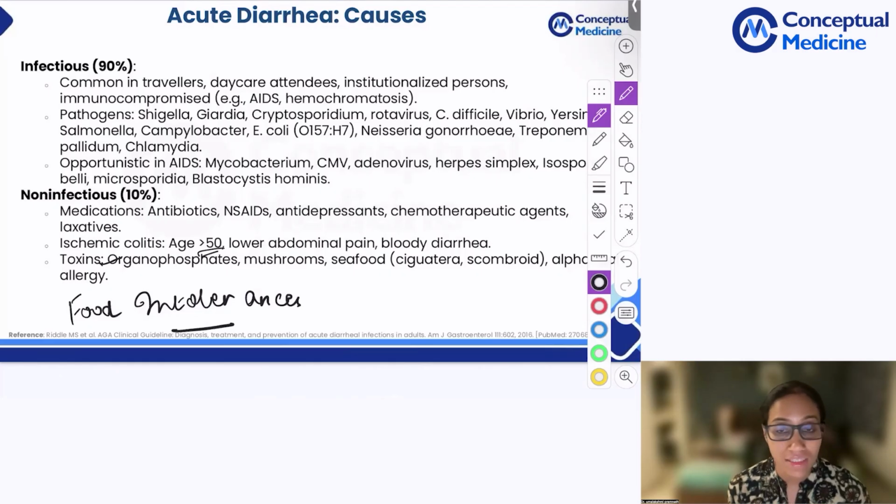Similarly, institutionalized persons. So institutionalized persons may be on various drugs. They may be on antibiotics. So antibiotic-induced diarrhea and Clostridium difficile, C. diff, that's more common in institutionalized.